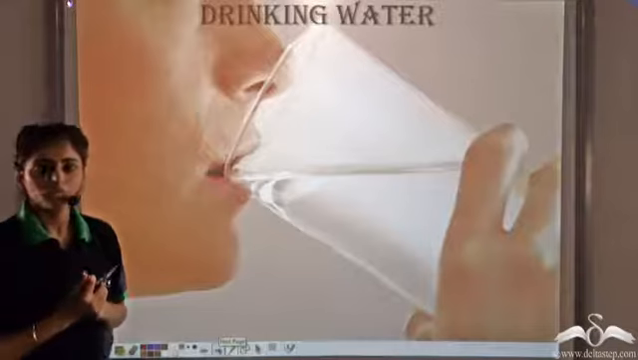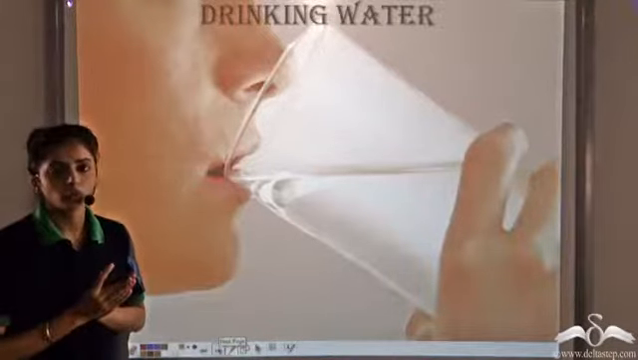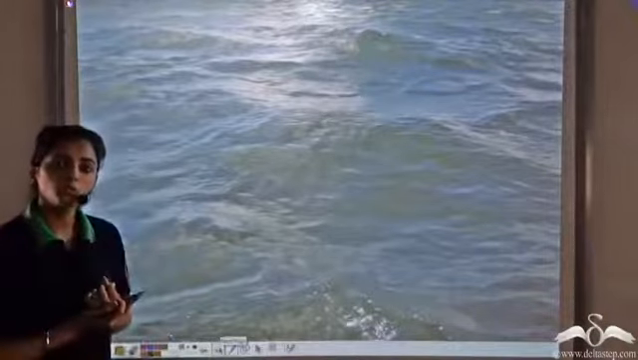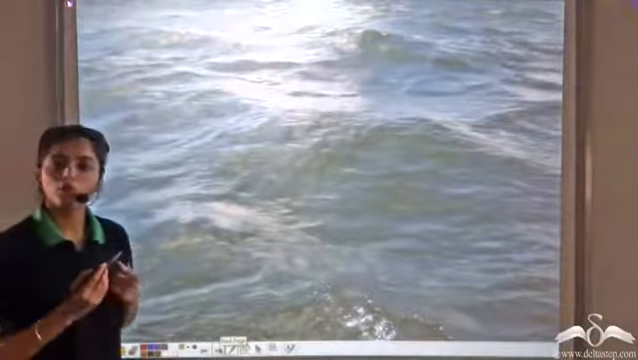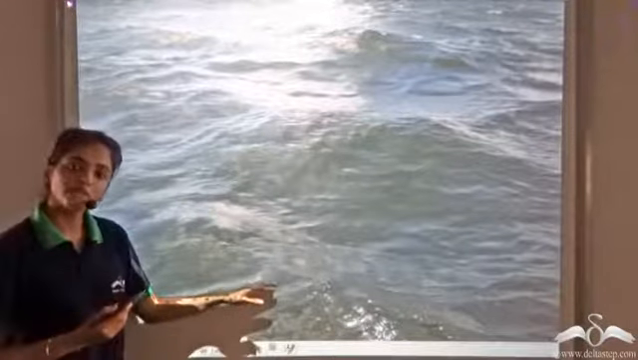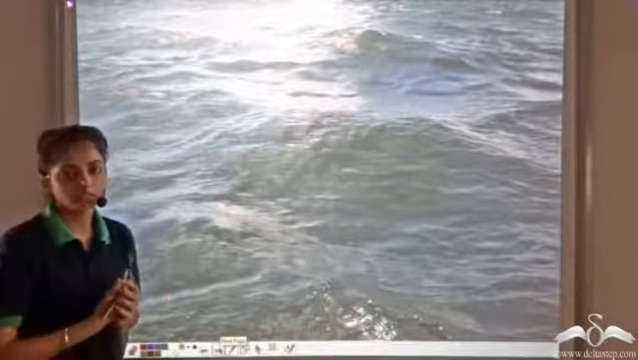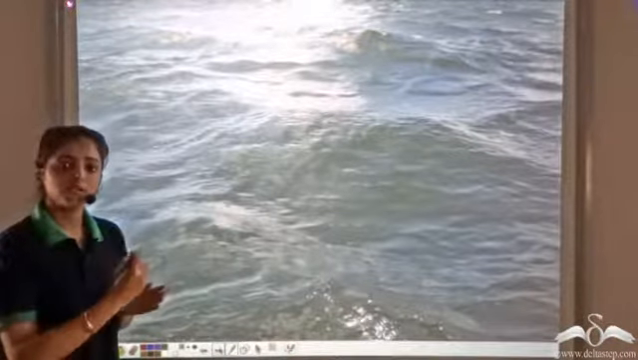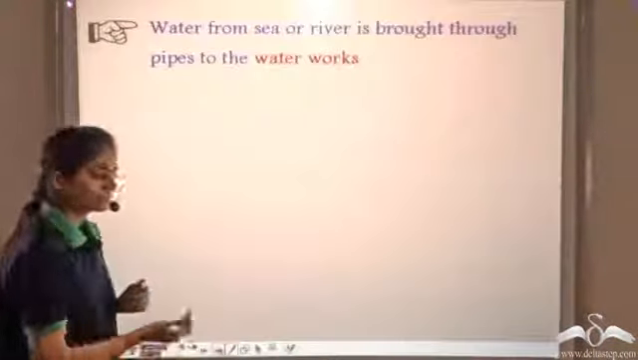Drinking water. Where do we get pure drinking water from? We know we get drinking water from seas and rivers. But then this water is not clean. It is not clean for our consumption. So it has to be purified. This is done in different levels.